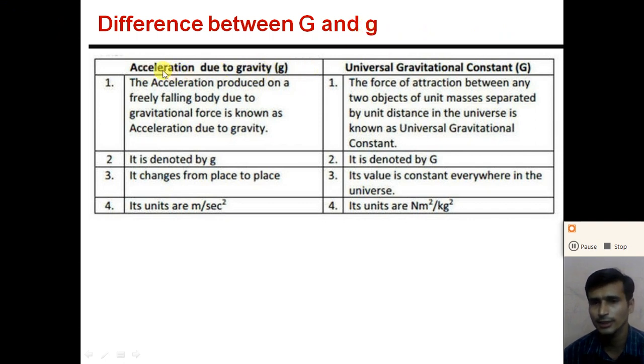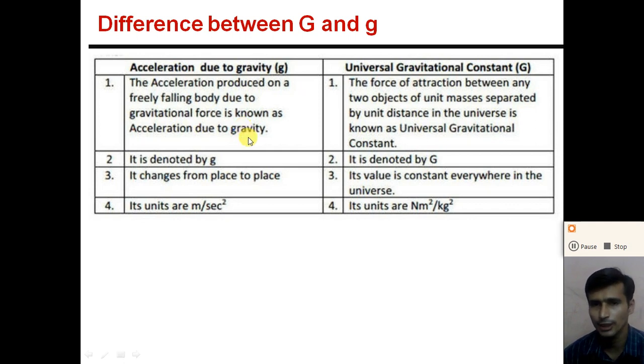So what is acceleration due to gravity? The acceleration produced on a freely falling body due to the gravitational force is called the acceleration due to gravity.